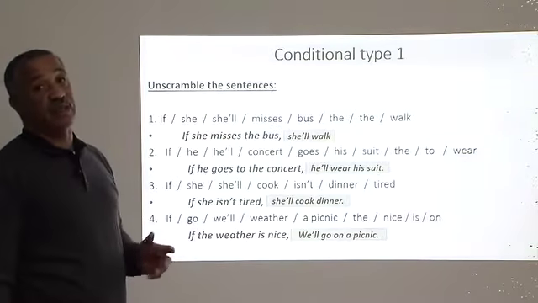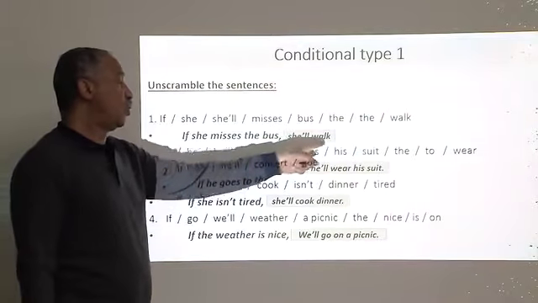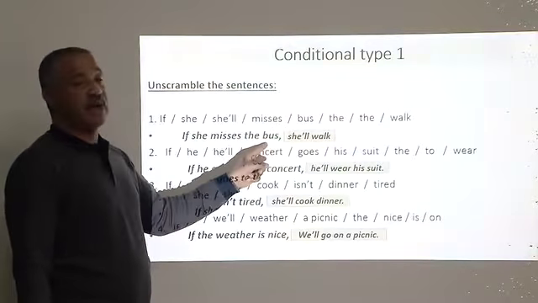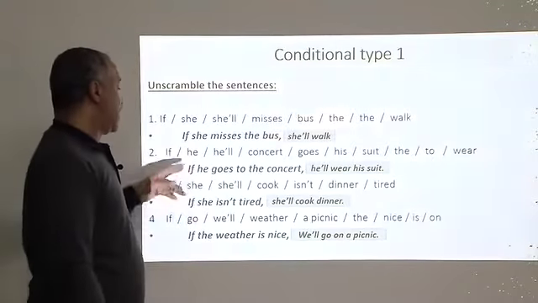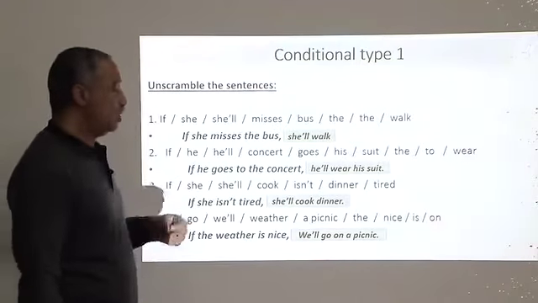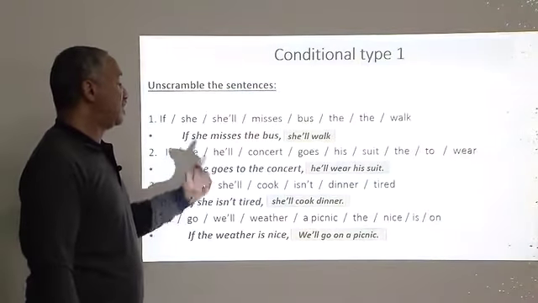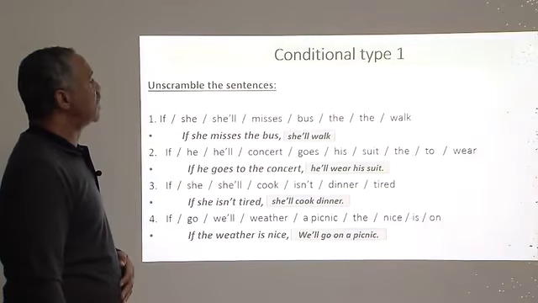Let me remind you that we can start with the first part, and we can say, for example, she will walk if she misses the bus. And the if clause can be taken in the second part. And the same for all sentences: we can start with the if clause or with the second part of the sentence. Okay, this is for conditional type 1.